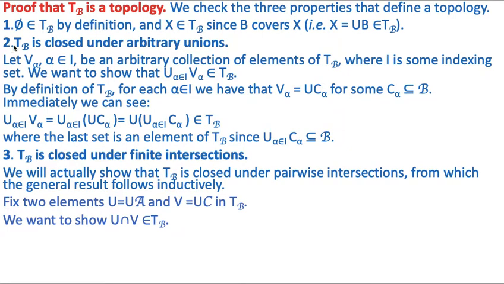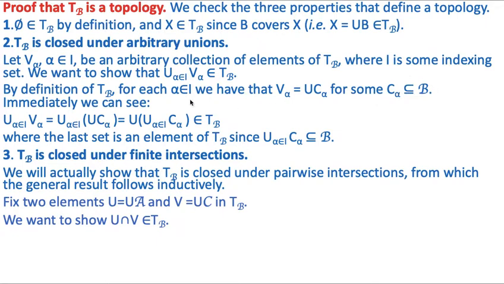Now the second property is that TB is closed under arbitrary unions. Let's check this property. Let V alpha, where alpha belongs to some indexing set I, be an arbitrary collection of elements of TB. Now we want to show that the union of V alpha, where alpha belongs to I, also belongs to TB. By definition of TB, for each alpha belonging to I, we have that V alpha is equal to the union of C alpha for some C alpha subset of B.